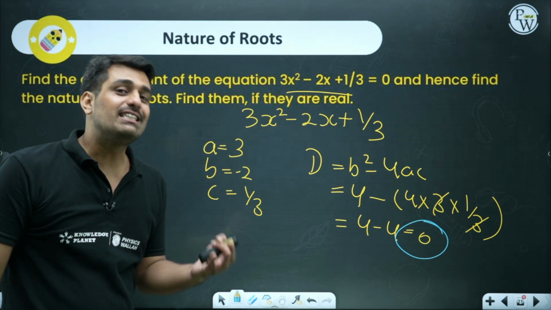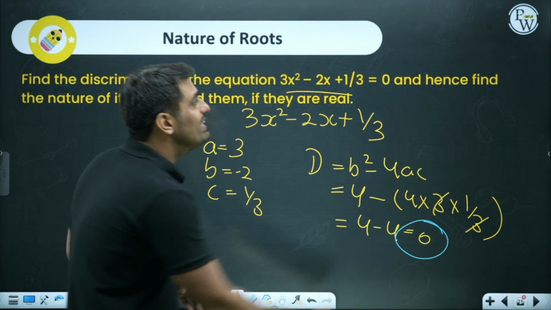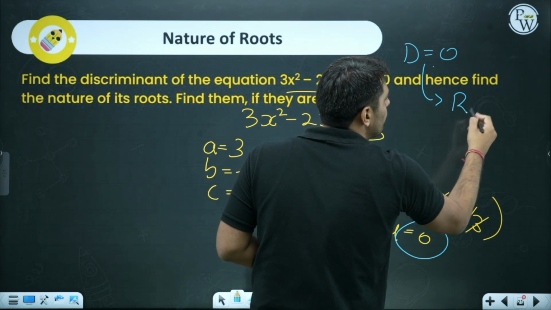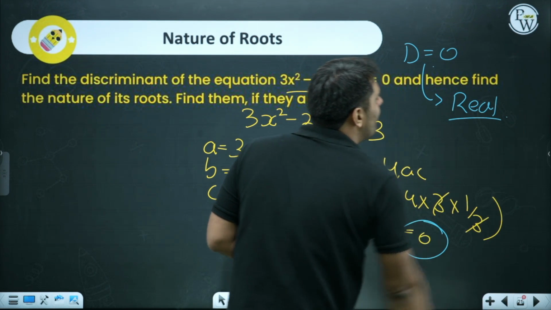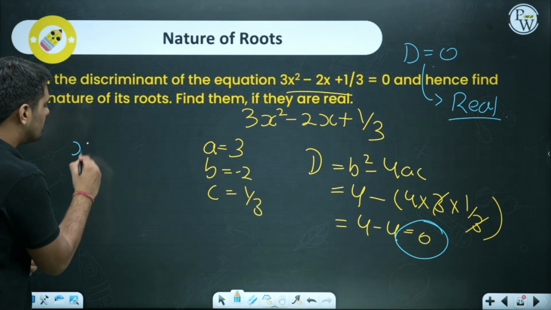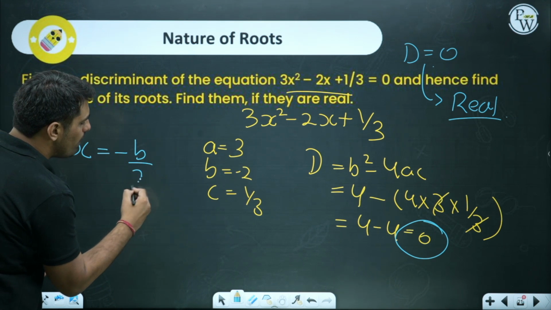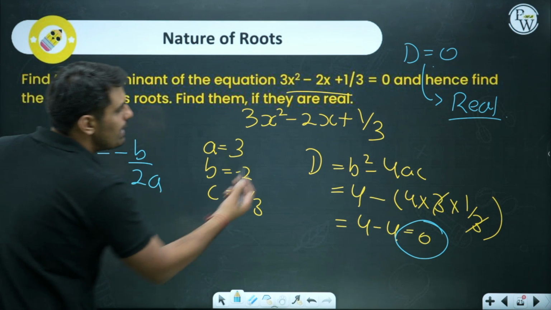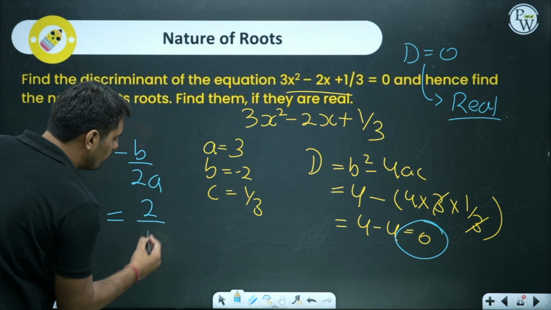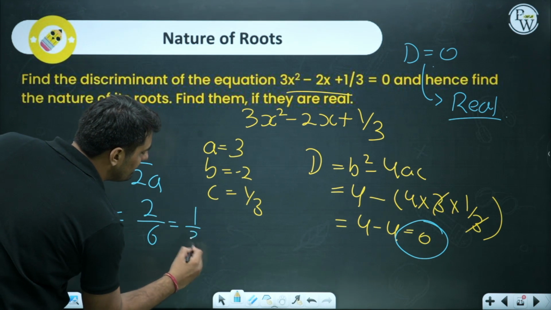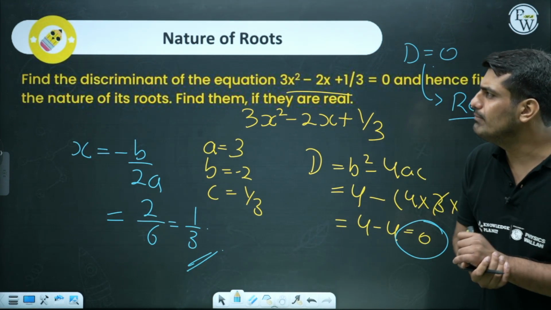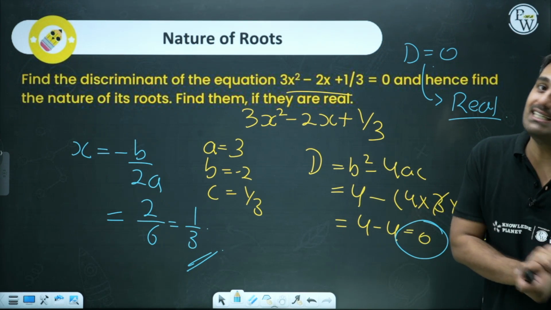When we have the value of discriminant equal to 0, what happens? When the discriminant is equal to 0, we have real roots. And in that case, you have to find what the roots are, and finding the roots would not be difficult because that will be equal to minus B by 2A. Putting in the same values, B was minus 2, so plus 2 upon 3 into 2, 3 into 2 is 6. So we are having 1 by 3 as the final answer. Very simply done. This is about the discriminant.